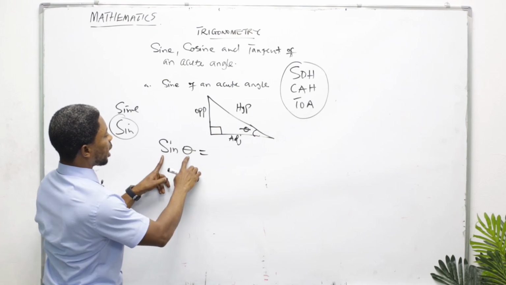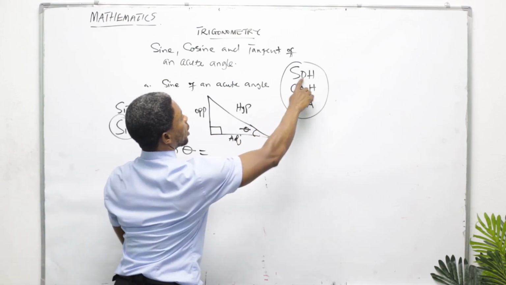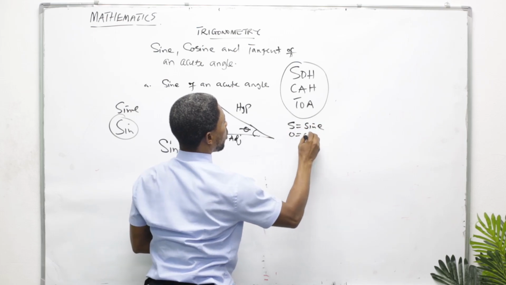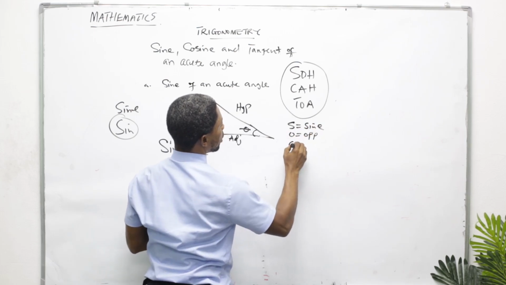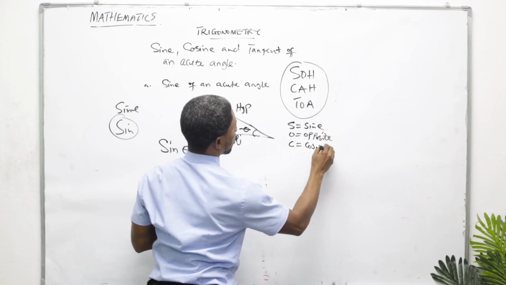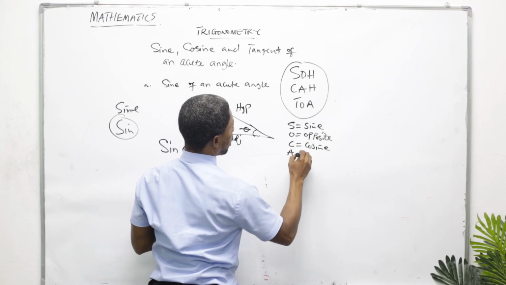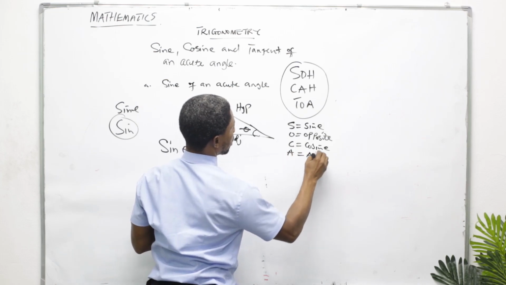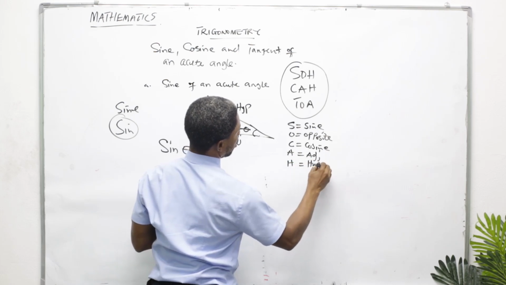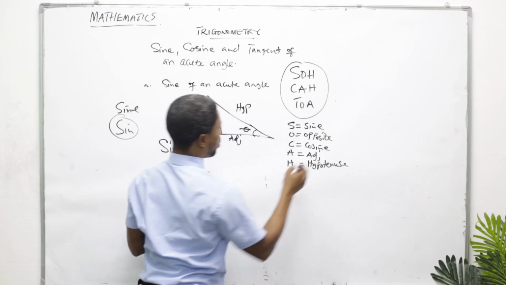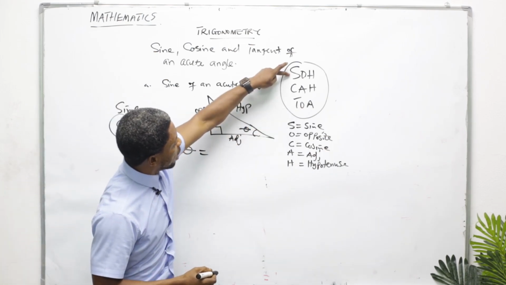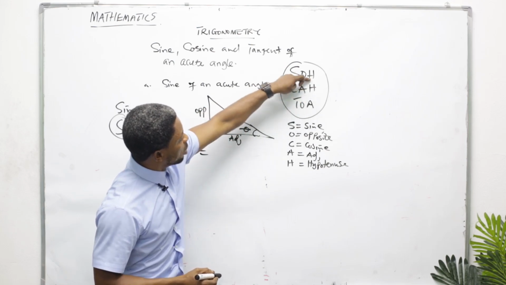Now, sine theta is equal to, look at SOH. S stands for sine, O stands for opposite, C stands for cosine, A stands for adjacent, and H stands for hypotenuse, anywhere you see it. Sine is opposite over hypotenuse.